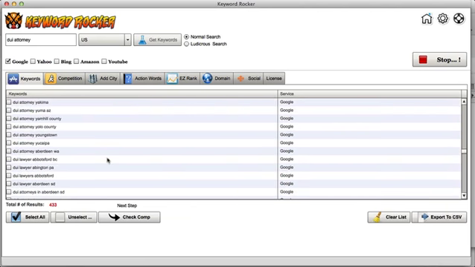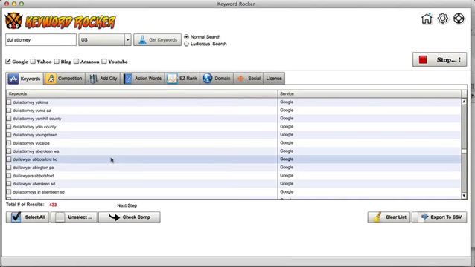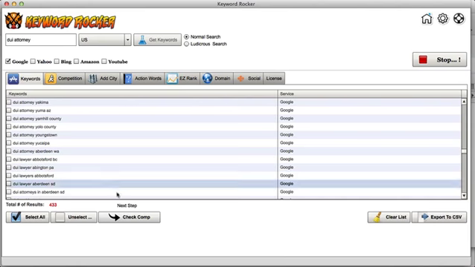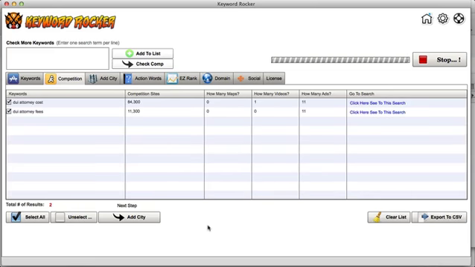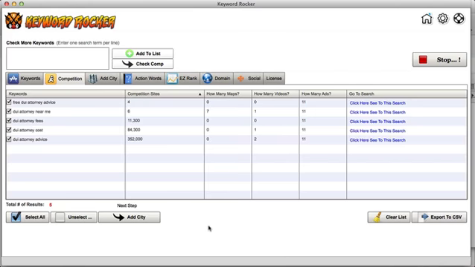Then after I'm done with that, now we're going to go to the next step. Now, we made it really simple. Next step, right here. Cool. Boom. Check competition. Now, remember how long it took us to do each one of those? Well, the Keyword Rocker is the first tool that we know of that will actually just sort all this stuff out for you really, really fast. Why? Because this is the process that we use ourselves in our own business, and we want things simple and we want things quick.